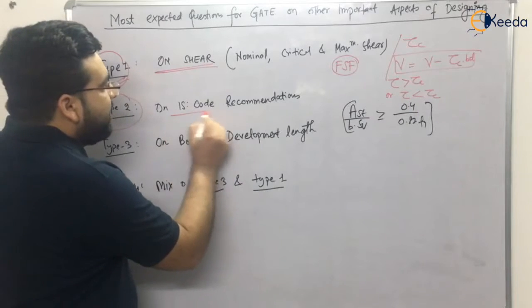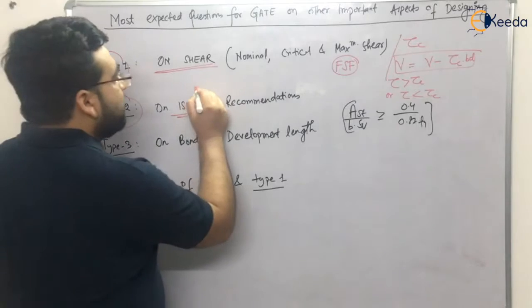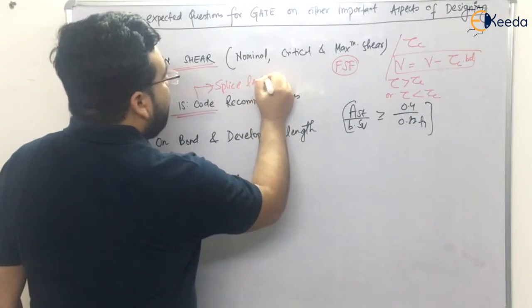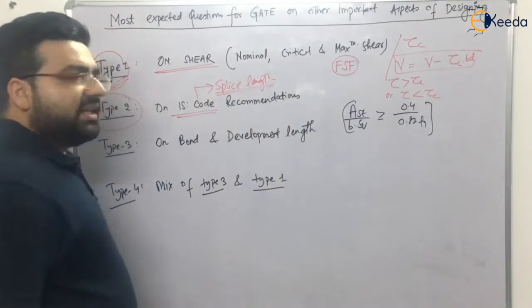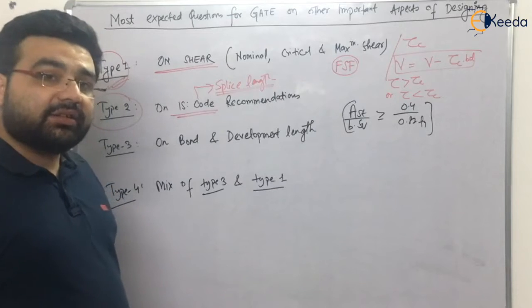Similarly, IS code recommendations for splicing also. The splice length is also important. I have told you the IS code recommendations for splice length. We also solved one numerical for a column in the case of the splice length, right?